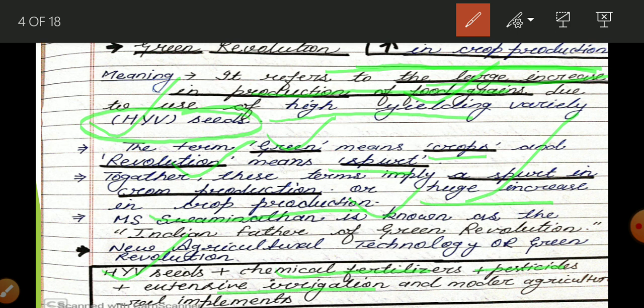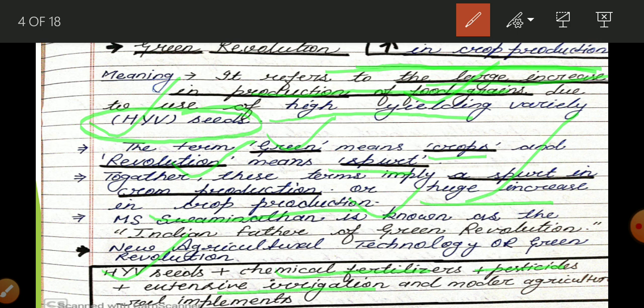Okay, and he has to make use of modern equipment for cultivation. So when he uses this system, then there is going to be an increase in production at least minimum more than 6 times or more than 25 times. It depends upon the farmer how he is going to implement this technology.